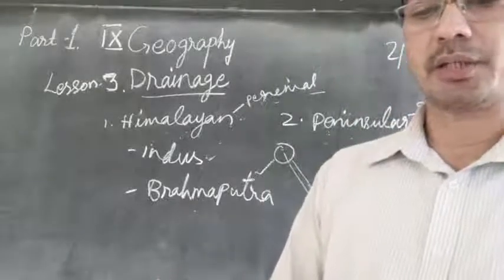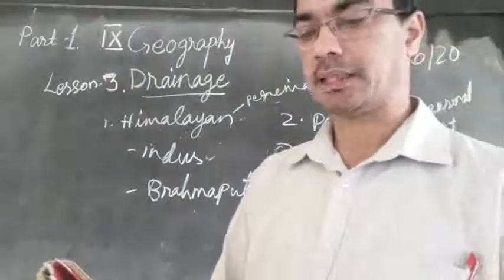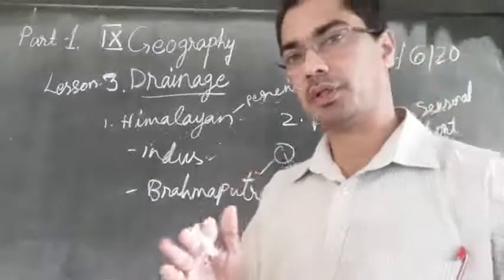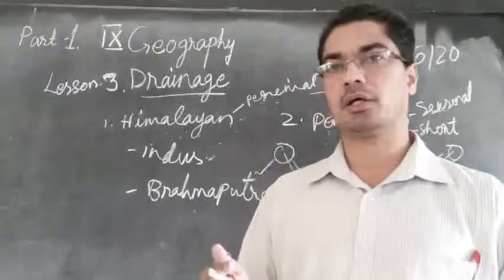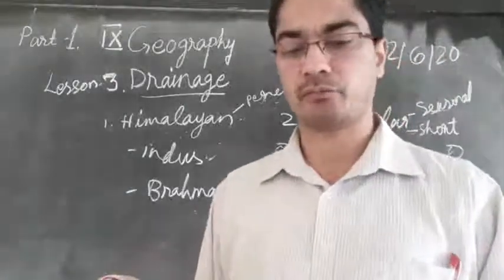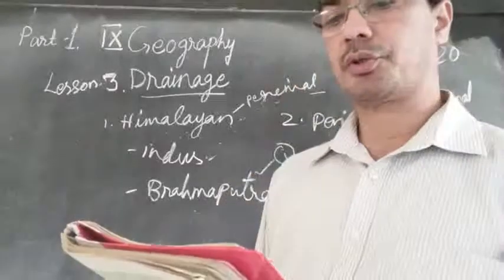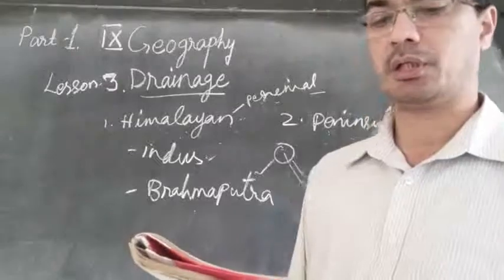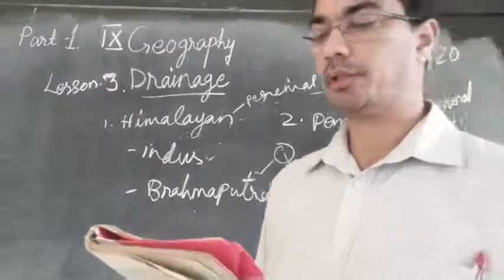So the dendritic pattern develops where the river channel flows along the slope of the terrain. According to the slope of the area, the water starts flowing. Then the stream with its tributaries resembles the branches of a tree, thus the name dendritic.